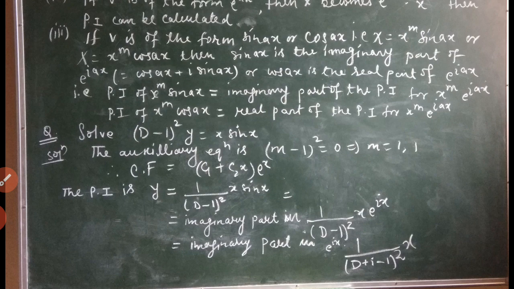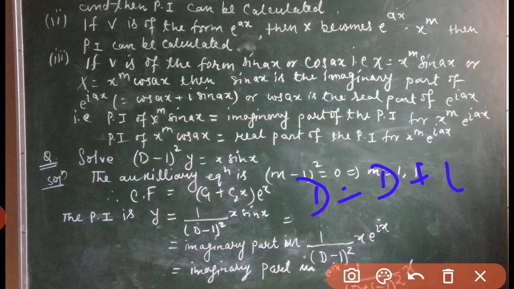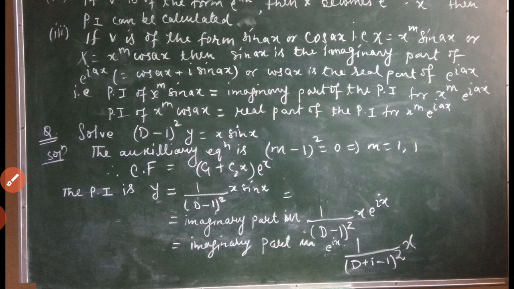So we replace D by D plus i, and whatever the coefficient of x is, we choose that to replace D by D plus that. So here we write this as (D plus i minus 1) whole square into x. Let us do the next step.